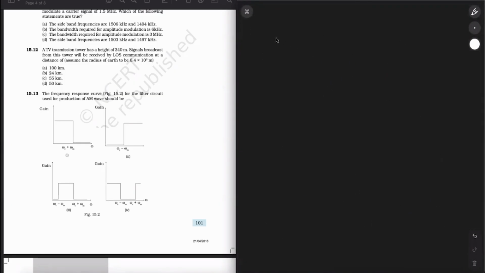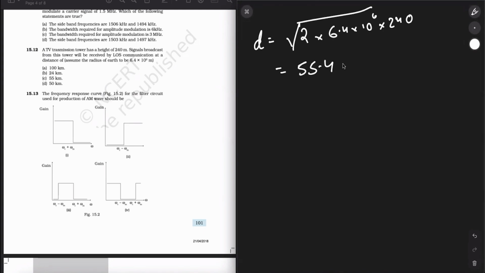Since d is equal to under root 2rh, we can just simply put in the values. d is equal to under root of 2 into radius of Earth, 6.4 into 10 to the power of 6, into h, 240. If I calculate this, it is equal to 55.4 into 10 raised to the power of 3 meters. Therefore the range will cover 55.4 kilometers. The options given to us are 50, 24 and 55. So B, C, D will be the correct options for this question.